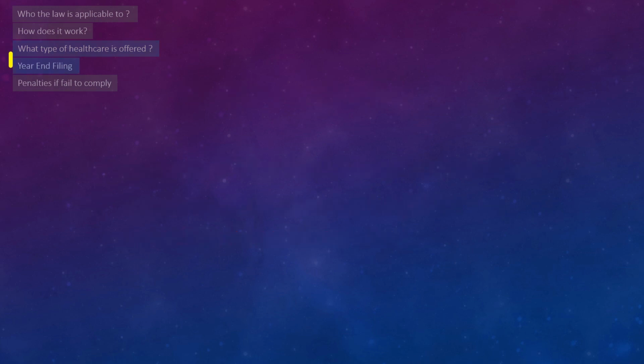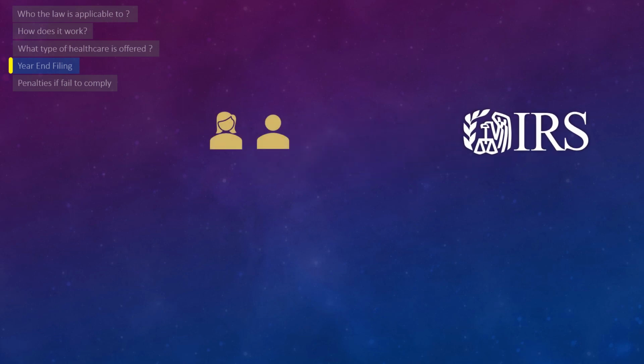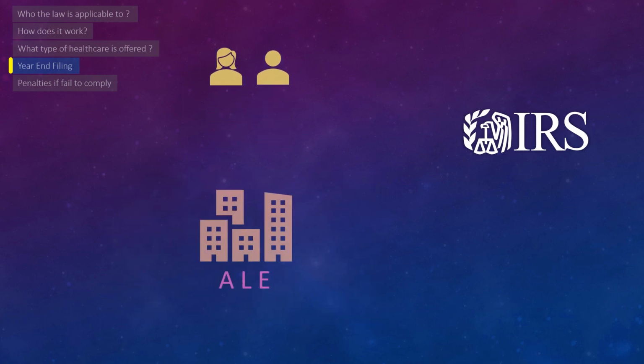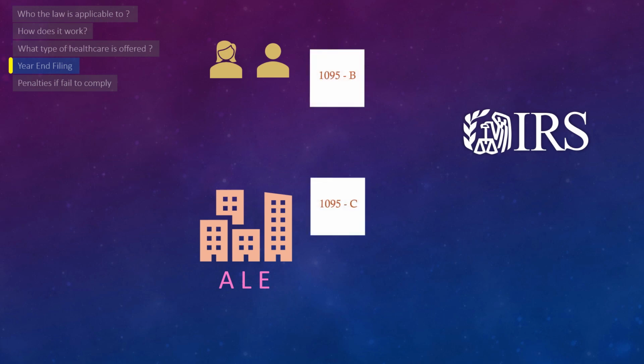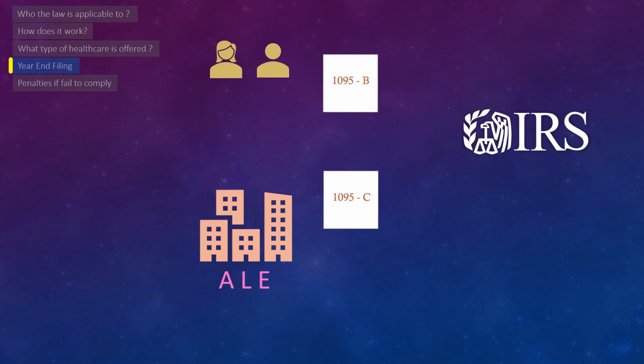Let us now see how year-end filing works. At the end of the year, the IRS needs information from individuals who enrolled in health insurance coverage through the health insurance marketplace, as well as from applicable large employers, about whether they have complied with ACA regulations, and it's done via 1095 forms. We call this whole process year-end filing or reporting.